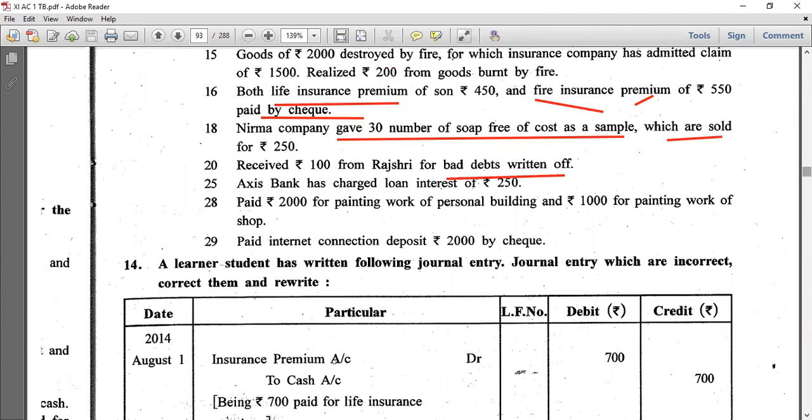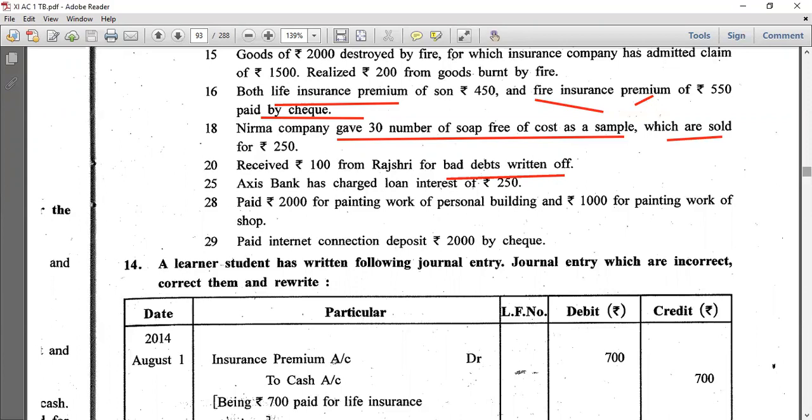Now if she repays us, we are not going to say Rajshri is a giver. We'll say cash account debit, because cash comes in, to bad debts recovered account. What are we going to write? Cash account debit to bad debts recovered account. Bad debts recovered is your income.